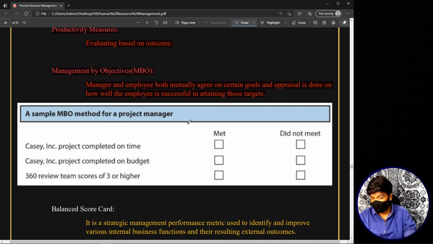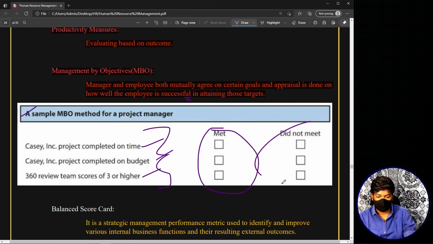This is also just an example. A sample MBO for a project manager would have targets like: project completed on time, project completed on budget, 360 review team scores 3 or higher. You will have many different targets, and two kinds of boxes telling whether he met or did not meet them. For example, for the target 360 review team scores 3 or higher, if yes, you tick here, if no, you tick here. This is the method of management by objectives.